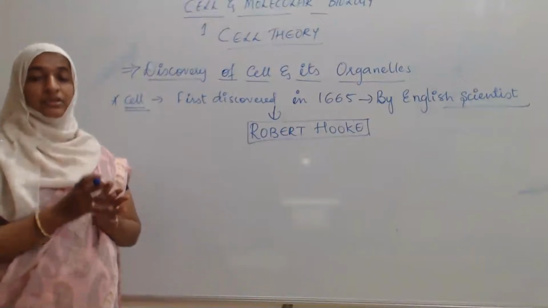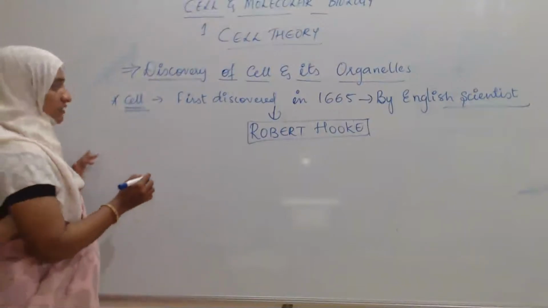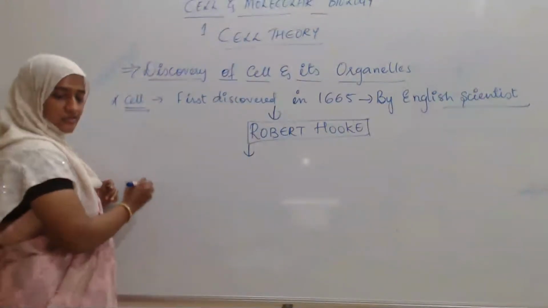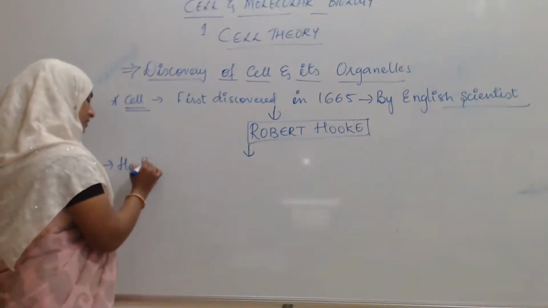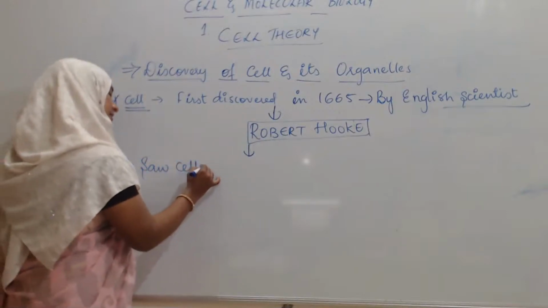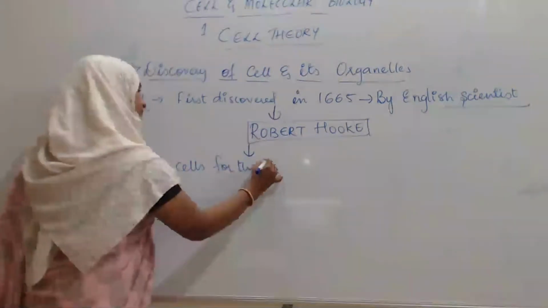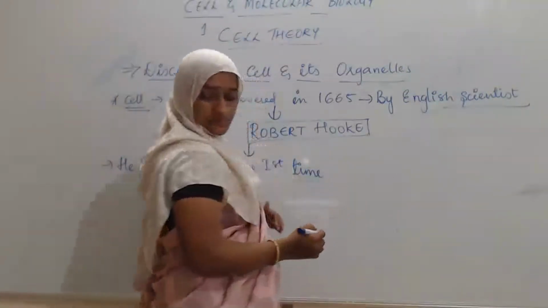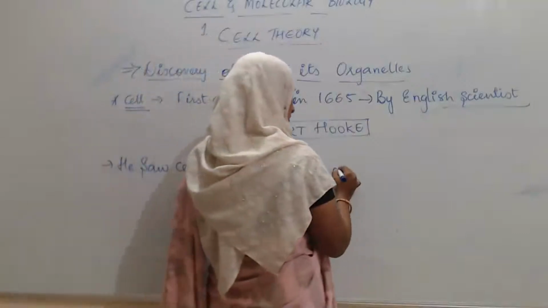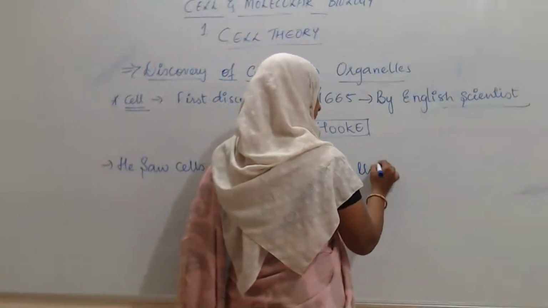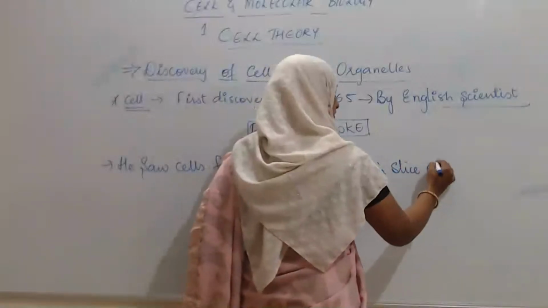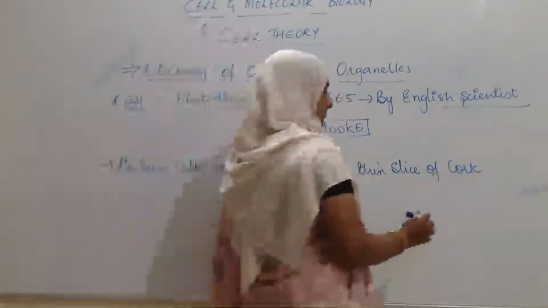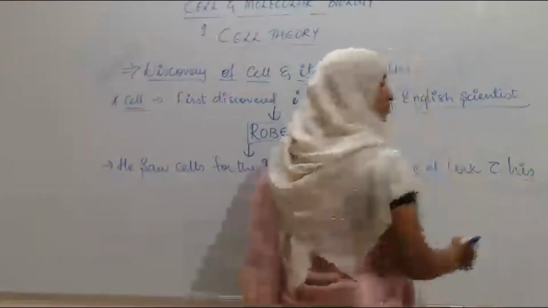So Robert Hooke saw cells for the first time in a thin slice of cork with his crude microscope.